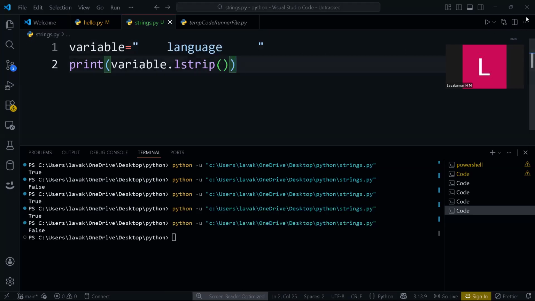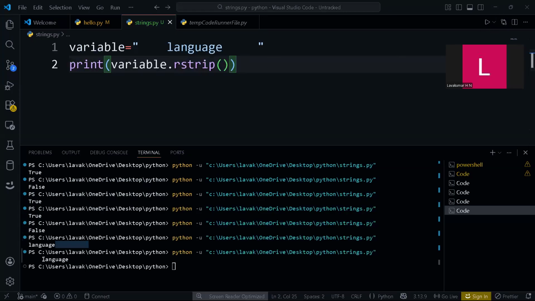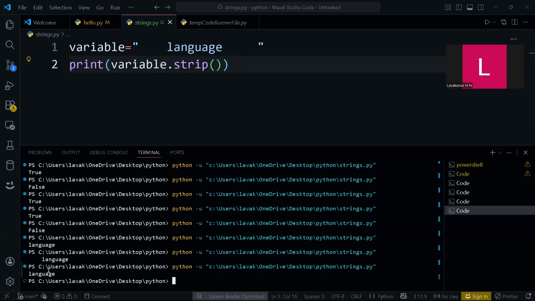Now see, if I run this, you'll get language. Basically, you have space here, and you are not getting it. If I use rstrip, the right space will be removed. You can see the left space is still there, but the right space is removed. If you use just strip, both leading and trailing spaces will be removed. You just have language.